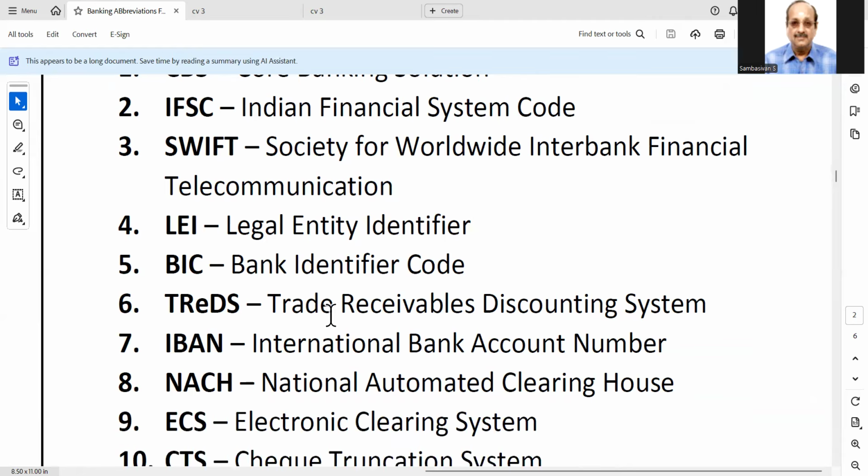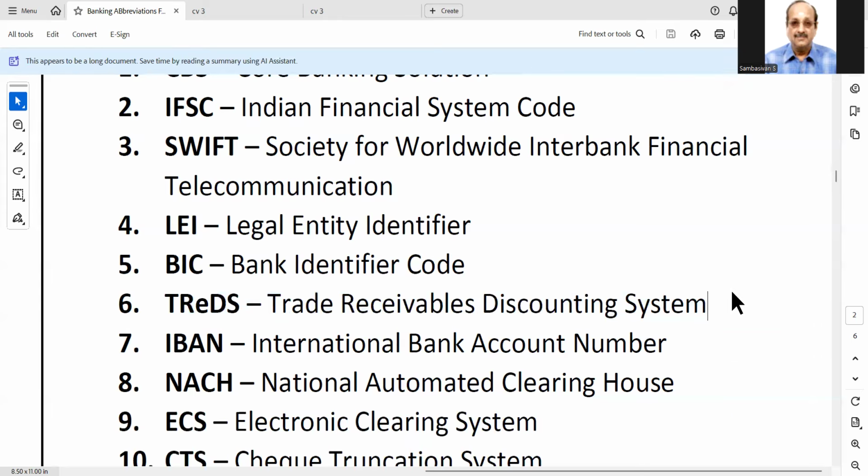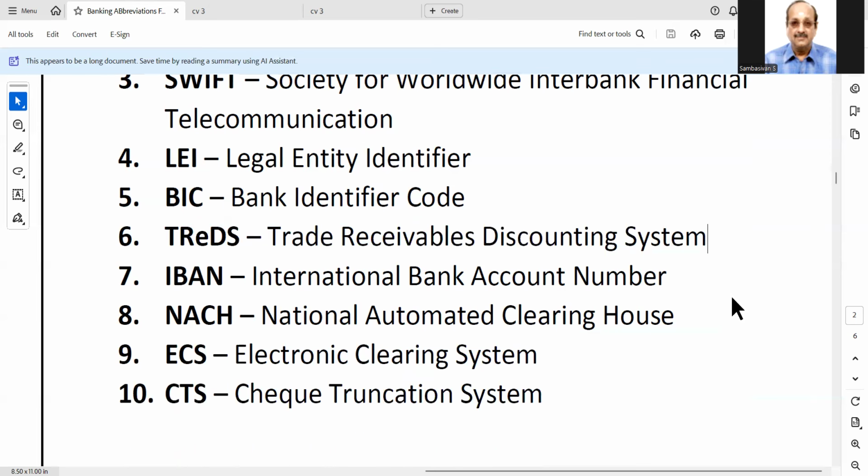TREDS comes in the case of MSME bills, you know, they discount and give money. This is a good question for MSME-dealing candidates. You must know about this. Please study, and I will ask tomorrow in the interview. You can tell me. Then IBAN, International Bank Account Number, I don't know.